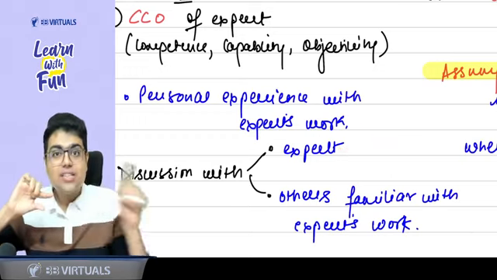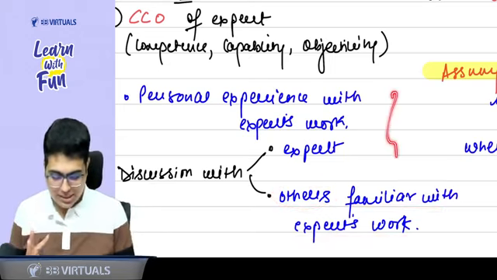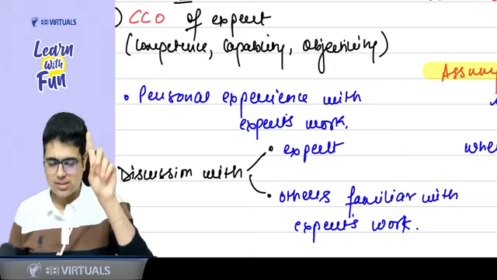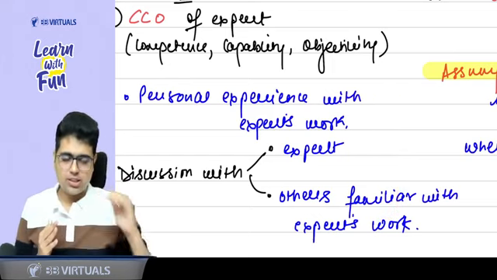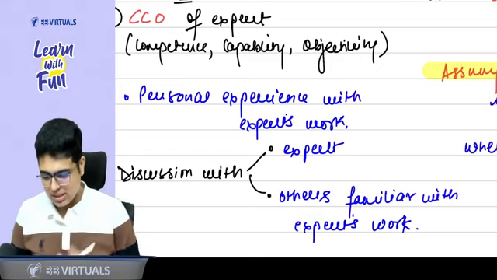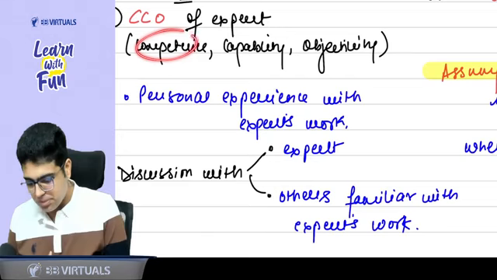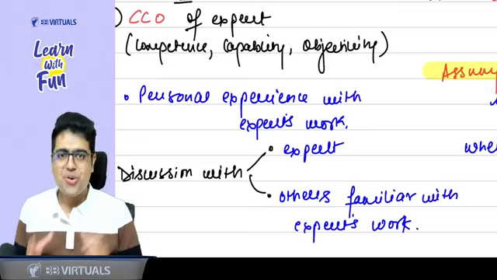Similarly, you can discuss with others who are familiar with the expert's work. So three things that you can do: use your personal experience; if no personal experience, discuss with the expert; discuss with others who have worked with the expert. Easy, sir. Apart from this, who are the people who are competent? Sir, these are the people who generally have qualification, who are qualified.